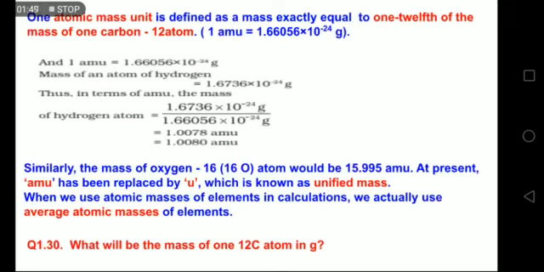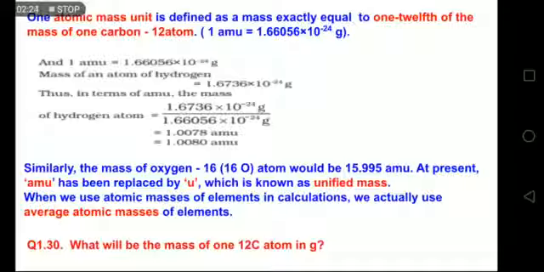In this slide, it is very important to note where the value that 1 AMU is equal to so many grams has come from. If you read the definition carefully, it says 1/12 of the mass of one carbon atom. If I take 1 mole of C12 atoms, the mass of carbon is 12 grams, and that would be the mass of 6.023 × 10^23 carbon atoms.